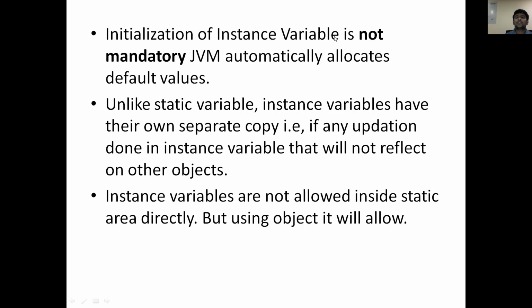Initialization of an instance variable is not mandatory. If initialization of an instance variable is not done, the JVM automatically allocates the default value.